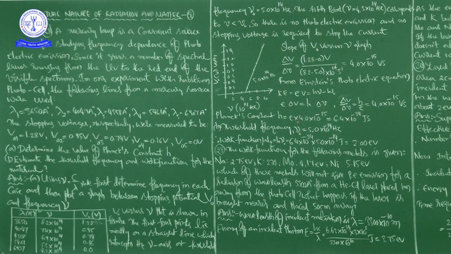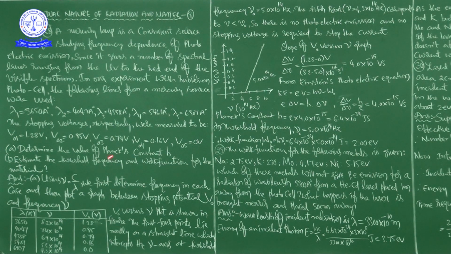Next, B. A we cleared, that is, determine the value of Planck's constant, which we calculated as 6.4 into 10 to the power of minus 34 joule second. Now B, threshold frequency.